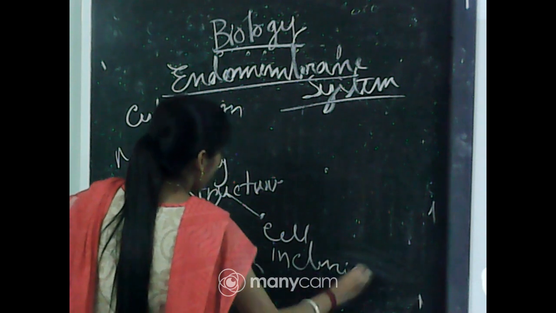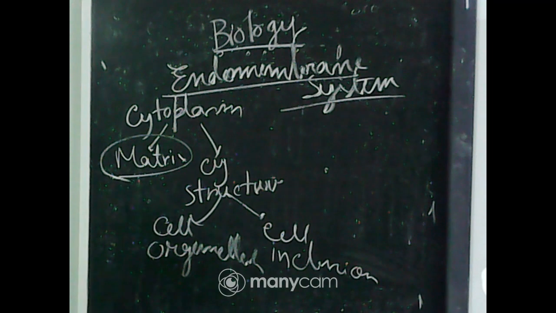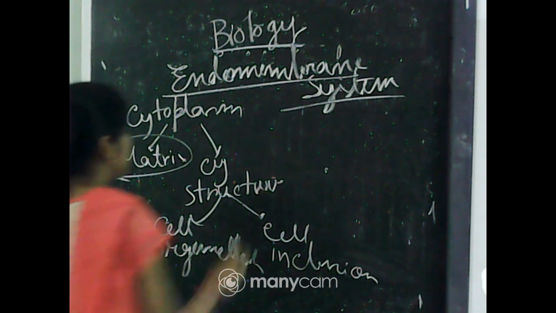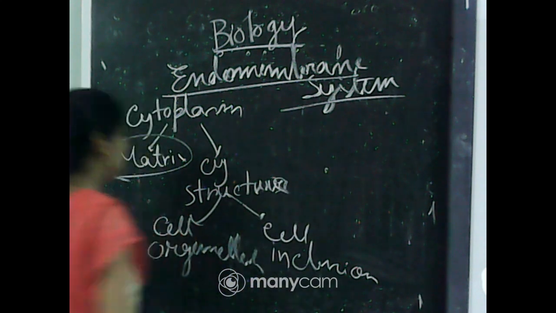The matrix has a gel-like appearance, and in the cytoplasmic structures we will get different membrane bound cell organelles and some cell inclusions, and I will talk about that in detail.